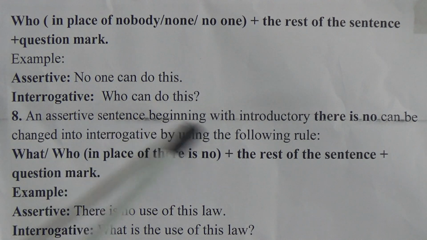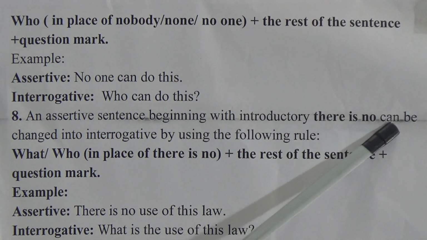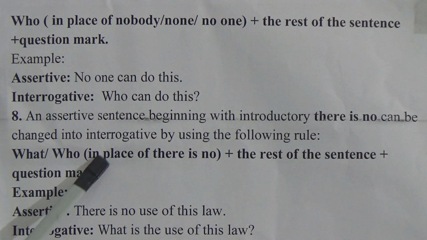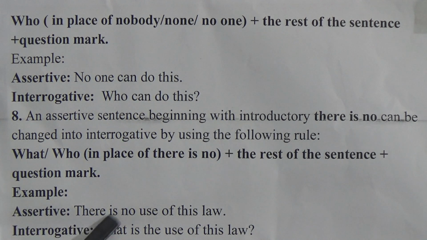Rule number 8. An assertive sentence beginning with the introductory there is no. Whenever we change this sentence into interrogative, we will follow this structure: what or who, in place of there is no, plus the rest of the sentence, plus a question mark. Example: there is no use of this law. Interrogative: what is the use of this law? We all know that what represents a thing, and who represents a person. So here it will be: what is the use of this law?